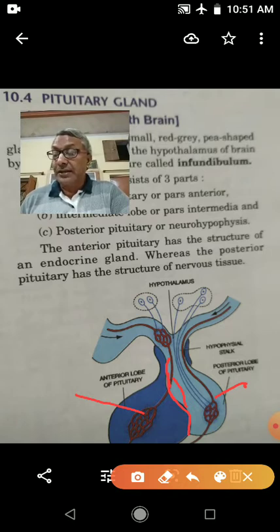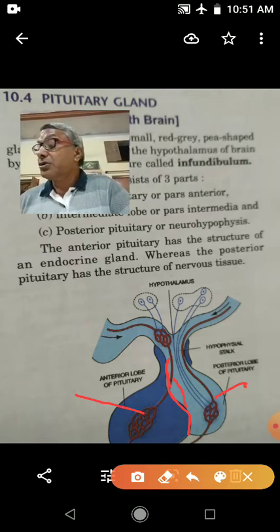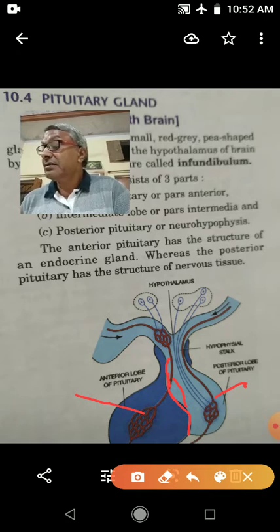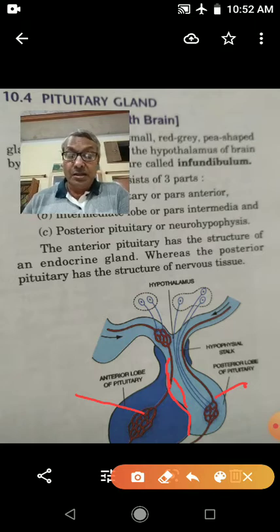These people have an ugly face due to growth and thickness of the facial bones, a long jaw, and a protruding forehead. So this condition is called acromegaly. Now next is prolactin hormone.